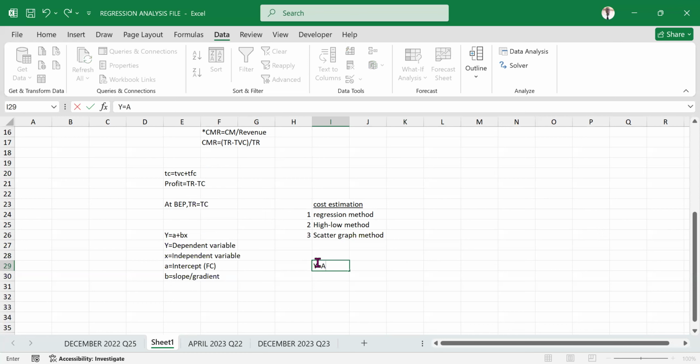If y is equal to a, we know what a is. A is our intercept or the fixed cost. Remember, this one does not change in this equation. So it is a plus, and we start with the slope b.